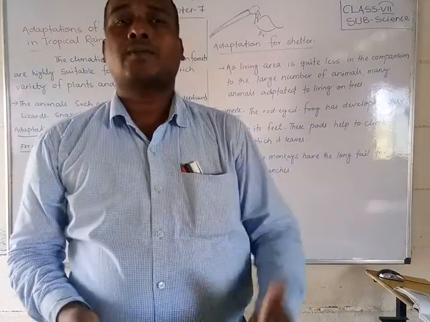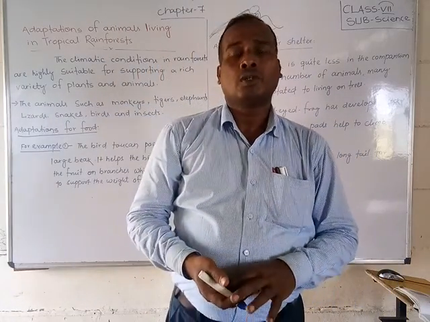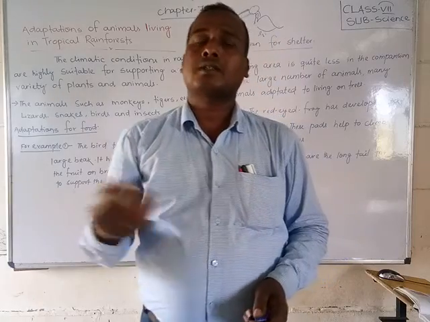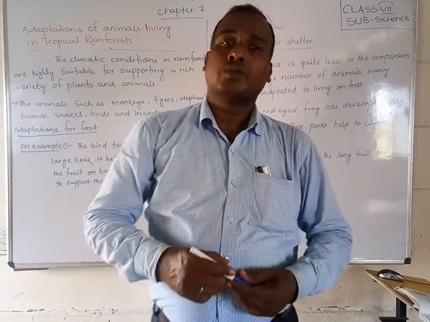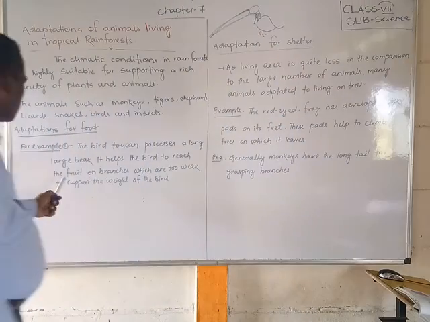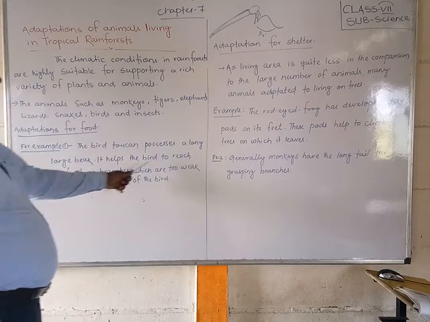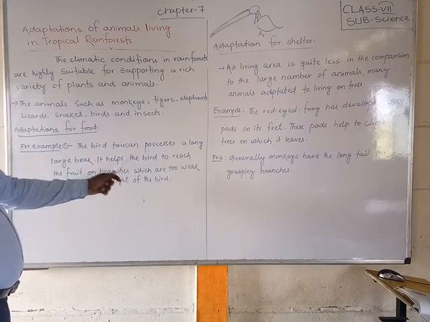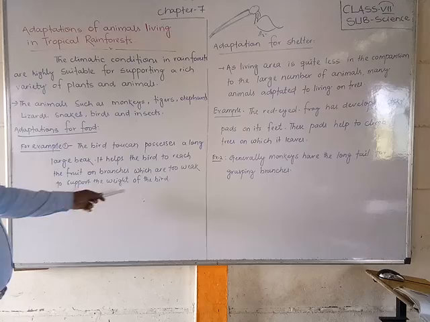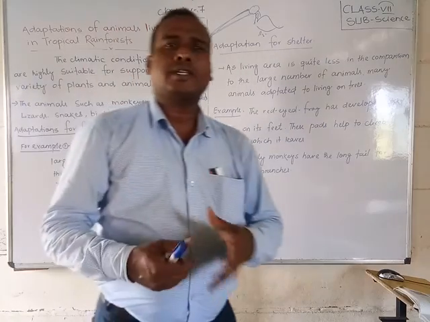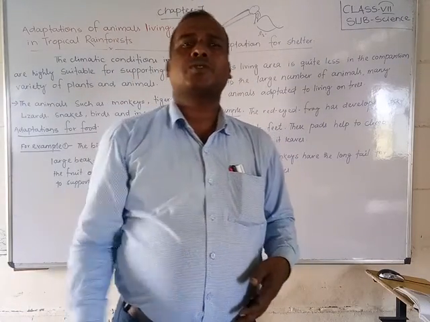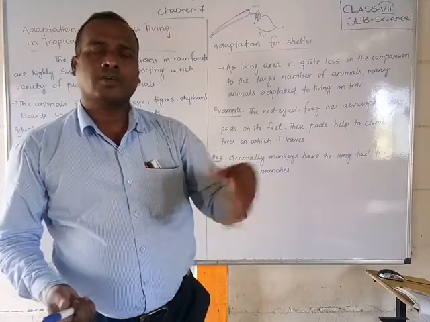One of the adaptations for getting food, because they can easily collect or get that food. Okay, next, friends, see here: it helps the bird to reach the fruit on branches which are too weak to support the weight of the bird. That means there is a very weak branch where the fruit is. So how can we collect it?